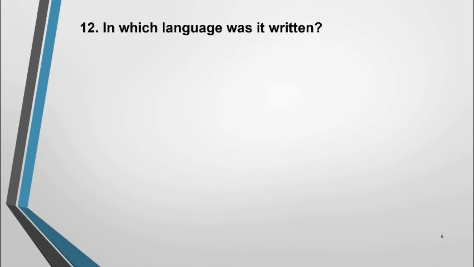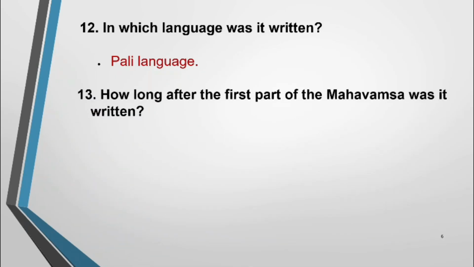In which language was it written? It was written in Pali language. Question number 13, how long after the first part of the Mahavansa was it written? 4 centuries later.